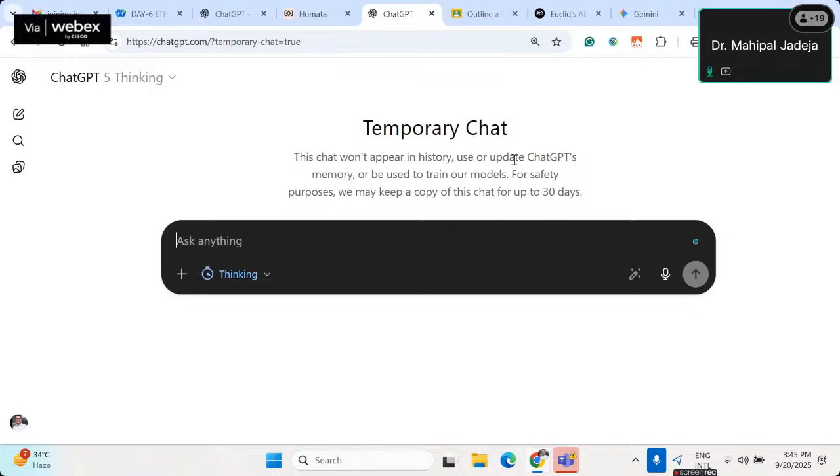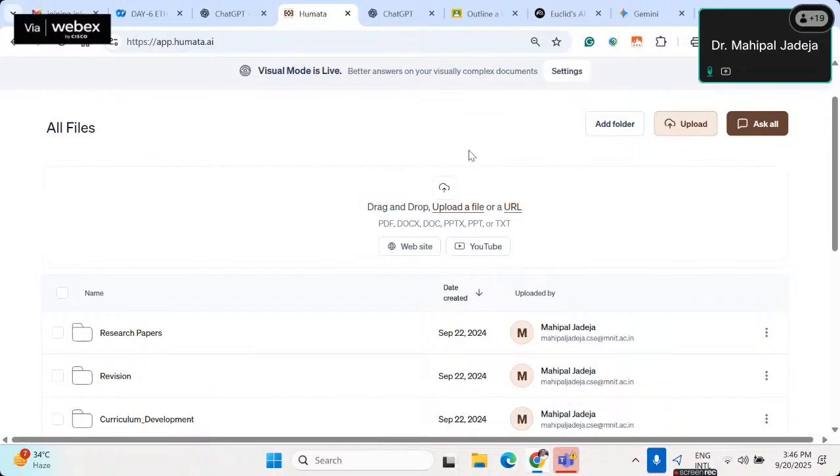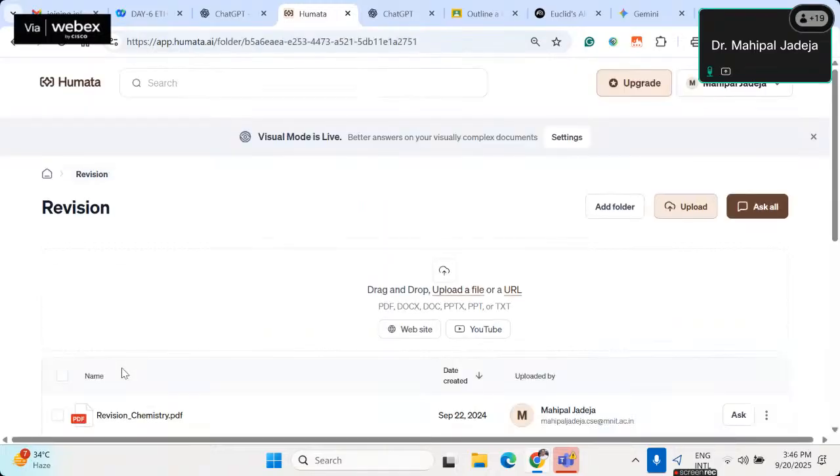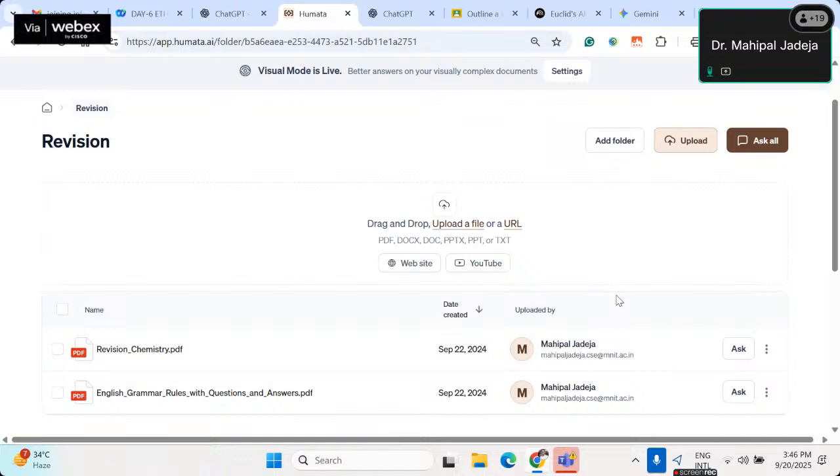So one more tool which I recommend, again, since the FDP is on knowledge discovery and how to do this ethically. Nowadays people don't read a lot. It's not just about students, it's also about teachers, right? We don't read a lot. So how do we improve our reading, how do we read interactively in the AI era? That's the idea of this Umata tool. Let me showcase this very quickly.